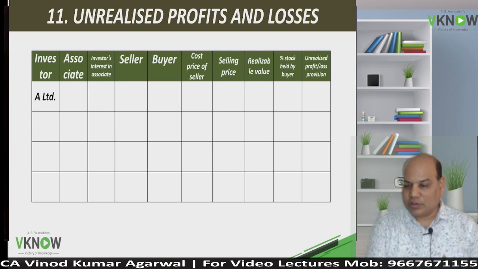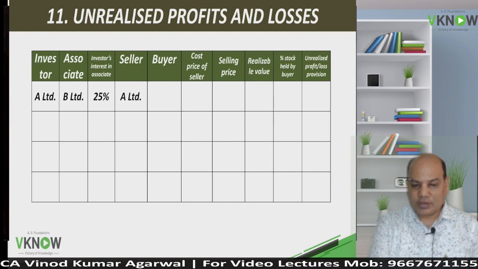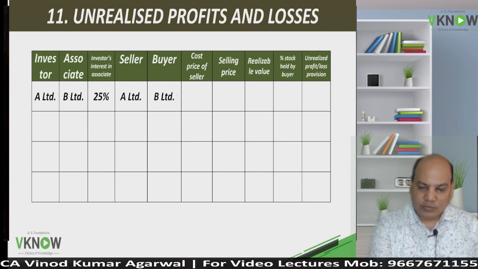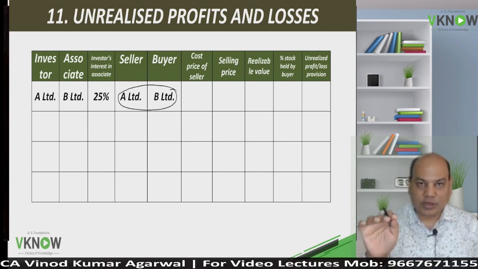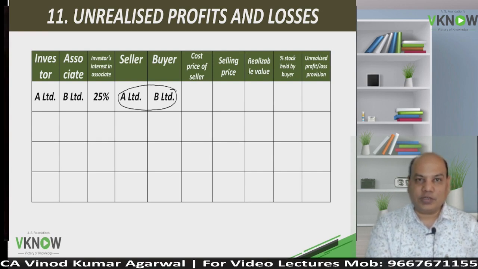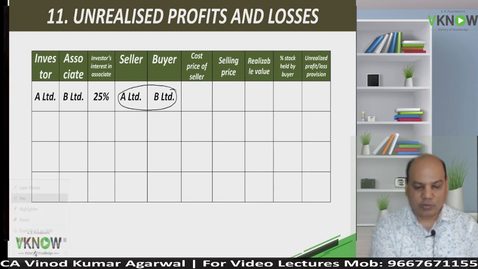First line, write down investor is A, associate is B, investor's interest in associate 25%, and seller is A, buyer is B. This will not affect your answer in AS23. In AS21, it made a difference because it was upstream and downstream transaction. But in this chapter, as per the standard, it doesn't matter whether the investor has sold to associate or the associate has sold to the investor. Up to this we have printed in the book.